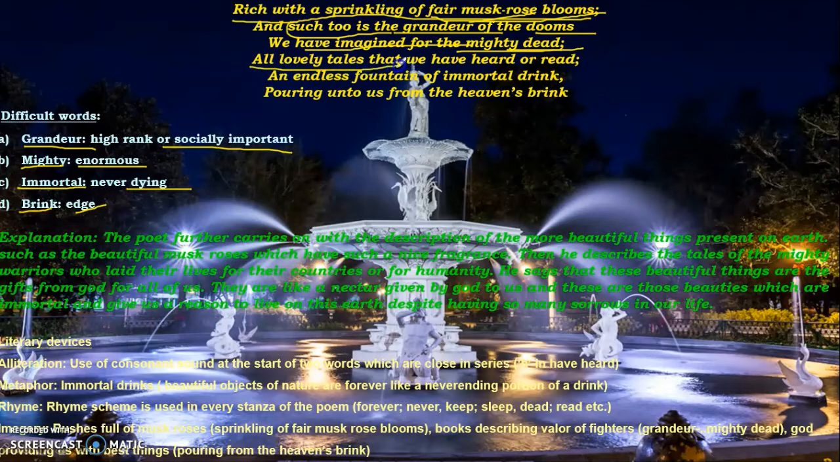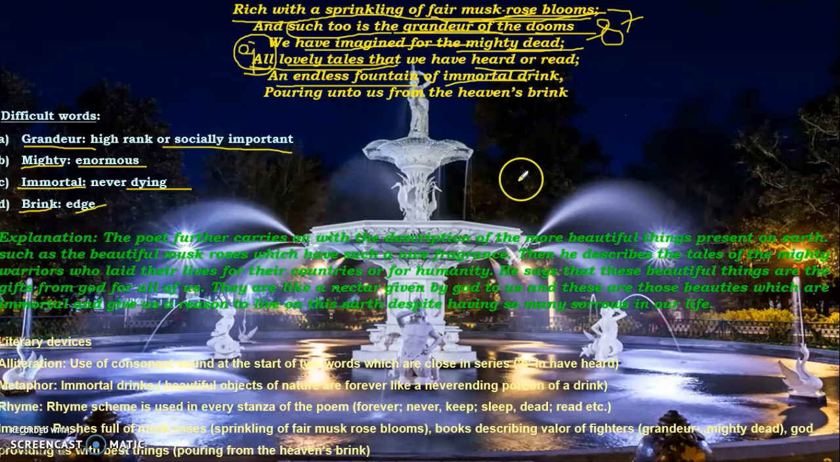Then he says, all the lovely tales that we have heard or read, all the beautiful stories that we have come across, that we have read somewhere or heard from somewhere, all these things of beauty. So we had listed 6 things in our previous stanza, and here comes number 7, that is our fair musk rose. The grandeur of the dooms we have imagined for the mighty dead is number 8. And last but not the least, number 9 is the lovely tales that we have heard already. So the poet says that all these things are just like an endless, never-ending fountain of immortal drink.